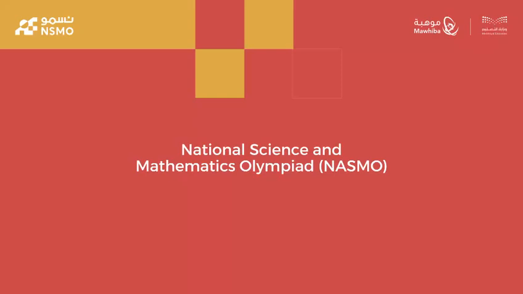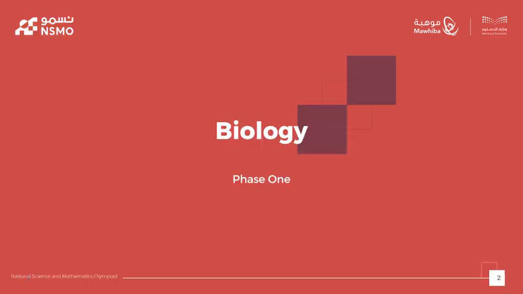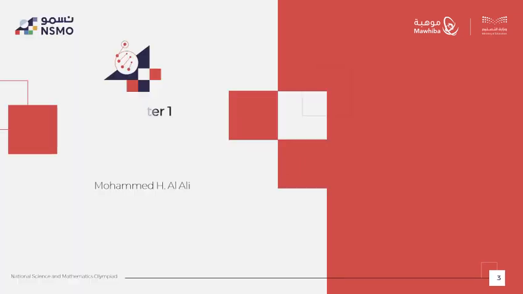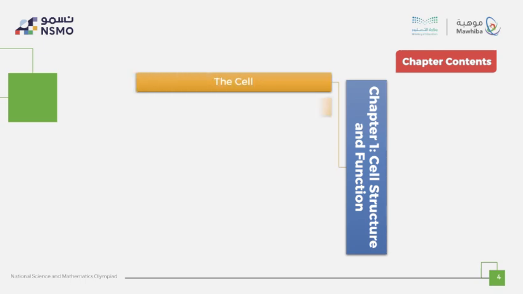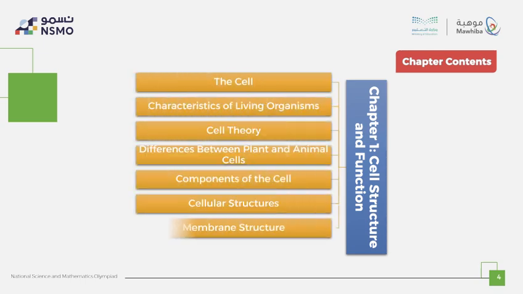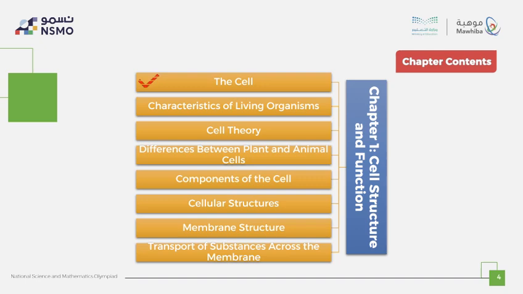Welcome back to the National Science and Mathematics Olympiad NSMO program. We're still in phase 1 in the biology session. This is your instructor Muhammad Al Ali, and we're still in chapter 1, cell structure and function. Stay tuned. We talked in a previous lecture about the cell, and we ended by talking about the characteristics of living organisms, and today we will take some new subjects.